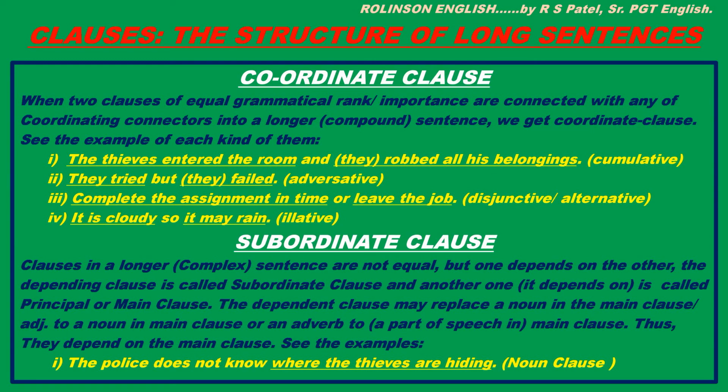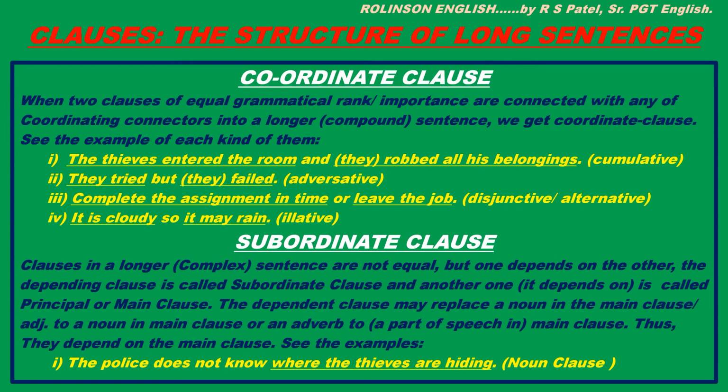It may rain is inferred from the first fact, so relative, right? So all these are the examples of compound sentences too, right? And both of them in each case are coordinate clauses because they are equal in rank, equal in importance. Now subordinate clause.